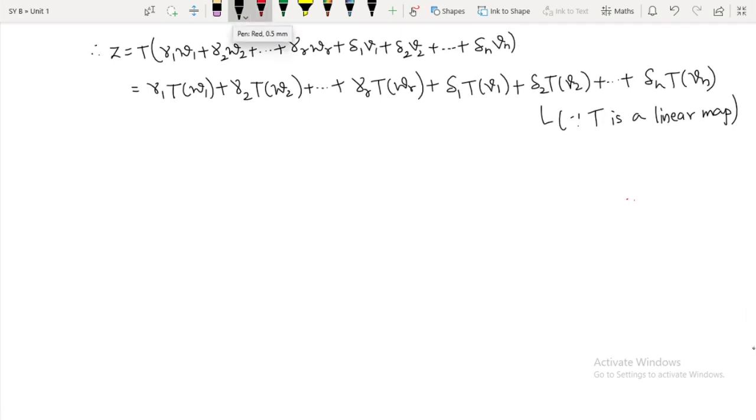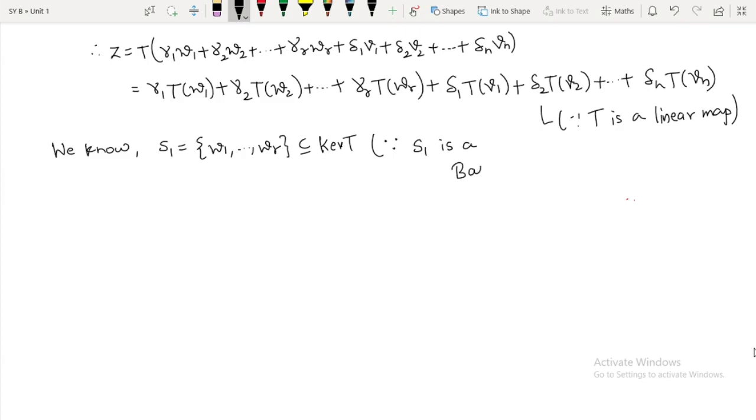Okay, so I'll say, note that we know this S1, which is equal to W1 to so on WR, is a subset of kernel of T. This is easily understood because S1 is a basis of kernel of T. Okay, therefore it is possible.